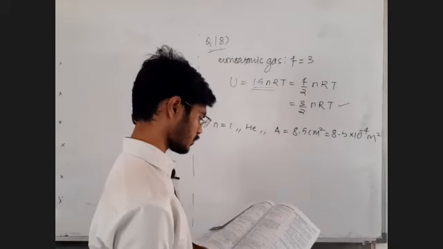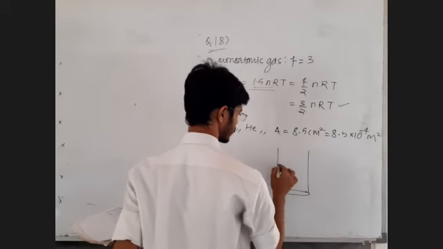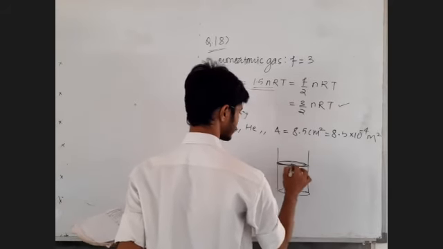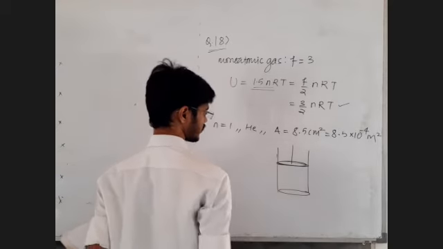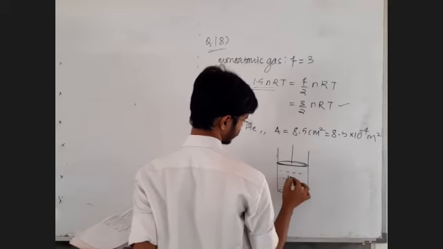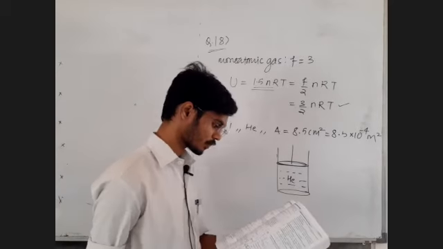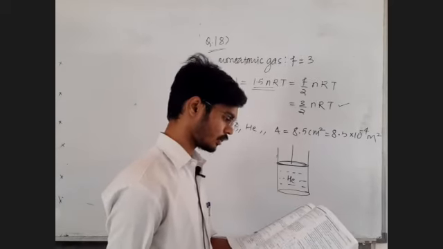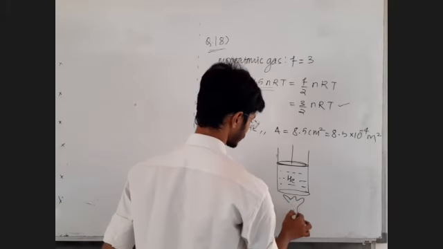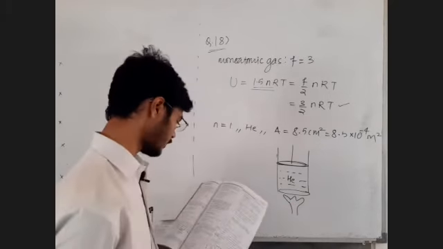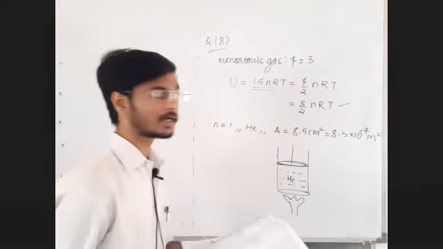The cylinder is closed by a light frictionless piston. So piston has no weight, it is light. Okay, there is no friction as well, so no loss of energy against friction. And here you have the helium gas enclosed in the cylinder. Fine sir. Next, the gas is heated slowly in a process during which a total of 42 joule heat is given to the gas.